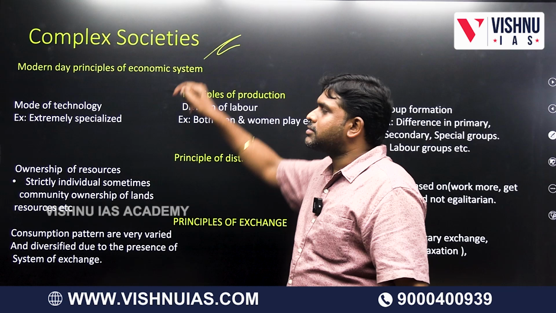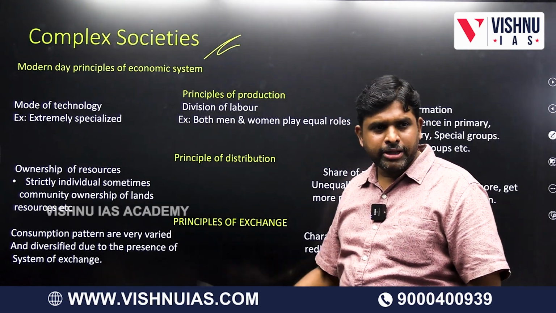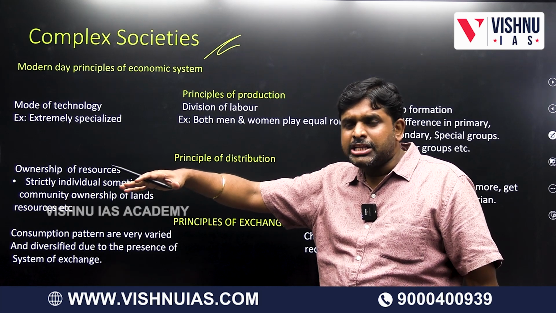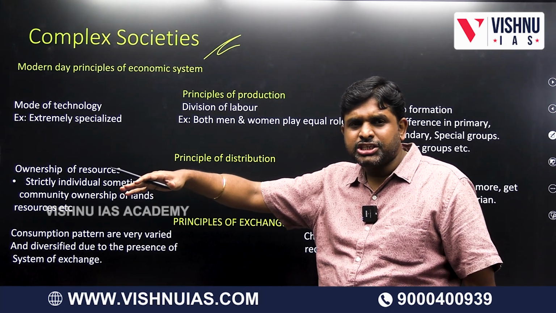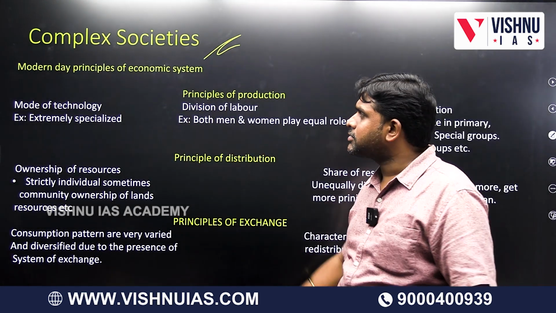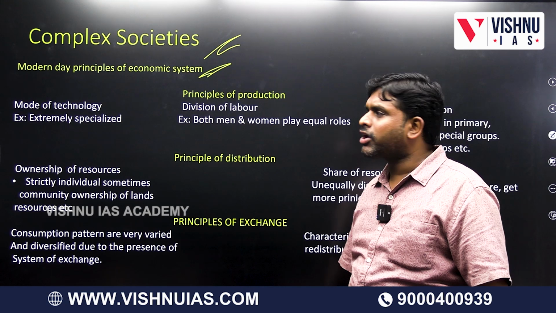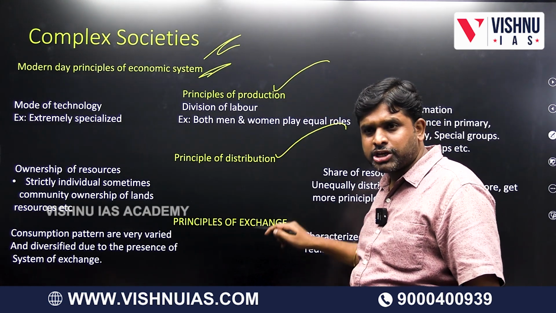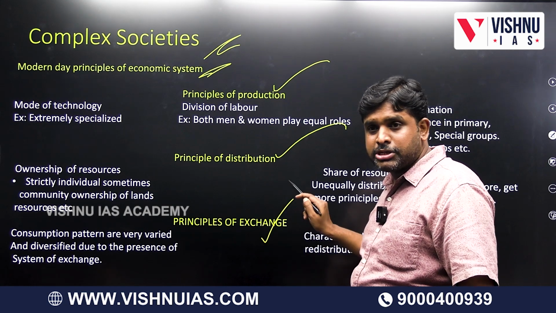Then complex societies. So first we understood hunting, gathering, simple society, and the principles with respect to production, distribution and exchange, and then generally how simple societies are. Now complex societies: modern day principles of economic systems with respect to production, distribution and exchange.